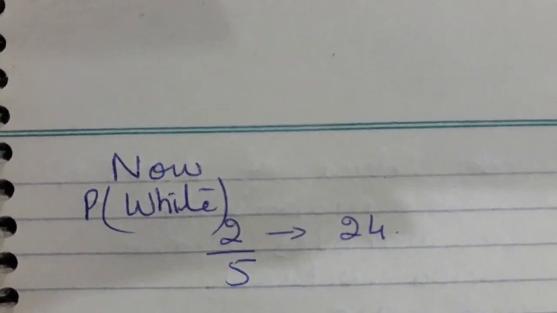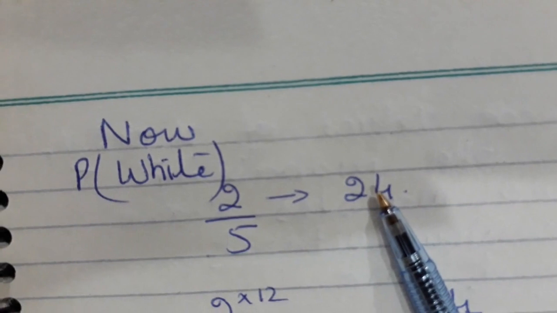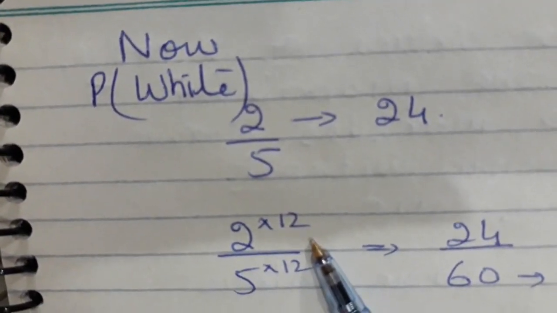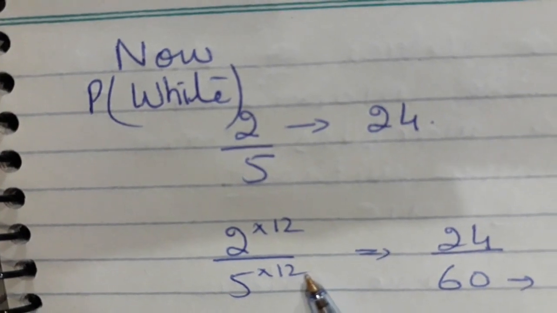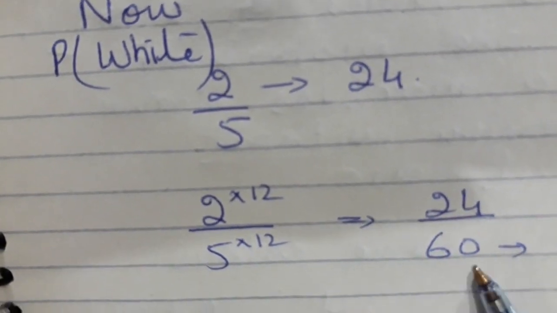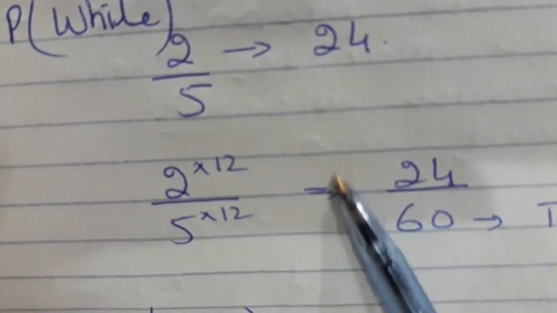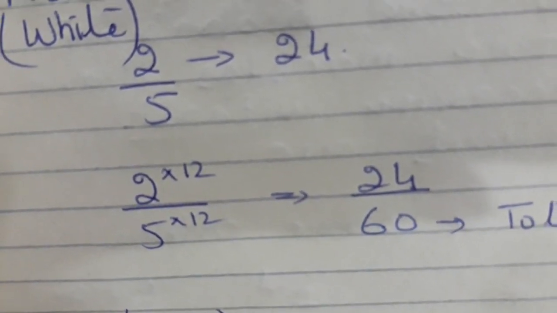So now actually I am getting, after subtracting from 1, 2 out of 5. But what I should have here? 24, because the question is saying there are 24 white marbles. So 2 times what is 24? 12. It means I will multiply 5, the denominator, also by 12. So what does this explain? This explains that there are 60 total marbles and 24 are white marbles.